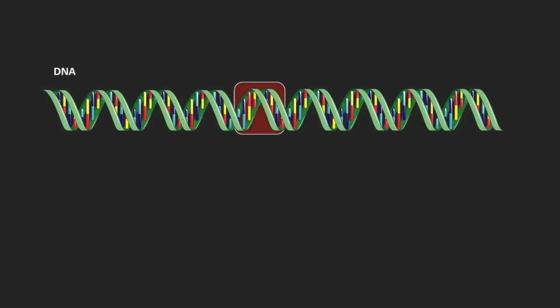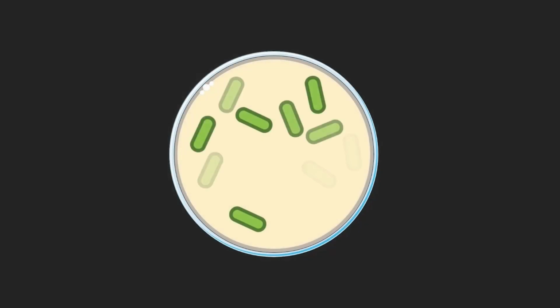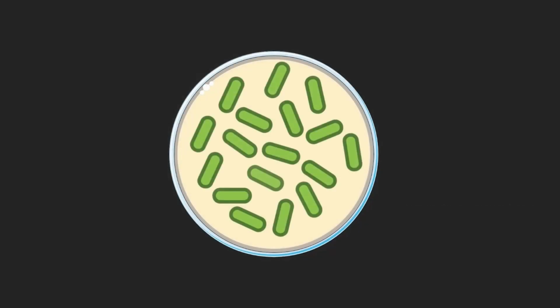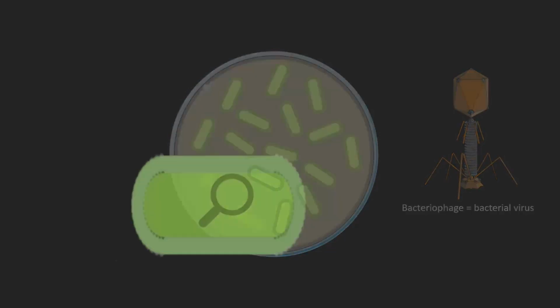CRISPR Cas is a system which is used to cut DNA with high precision at predetermined locations. It was first found in bacteria, where it's used as a kind of immune system against bacteriophages. Bacteriophages are viruses infecting bacterial cells and hijacking them for the production of more phage. So let's take a closer look.